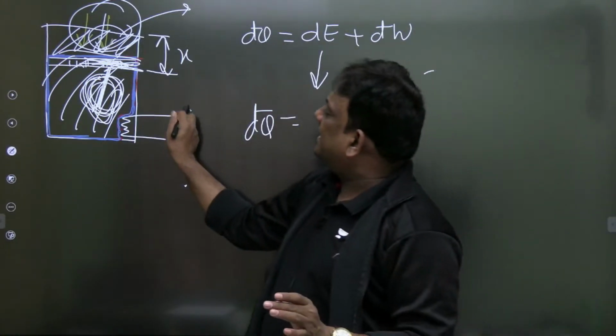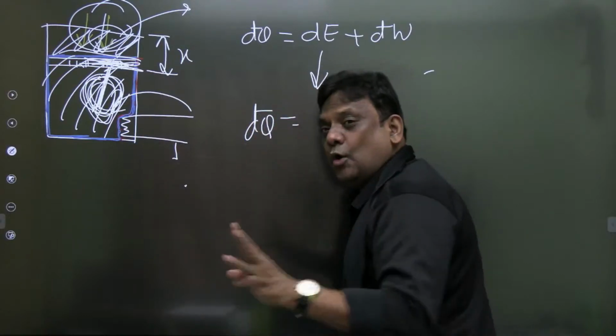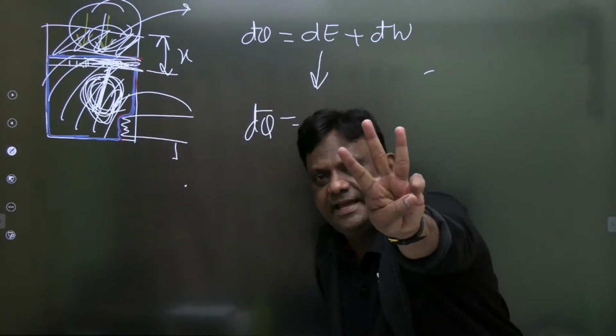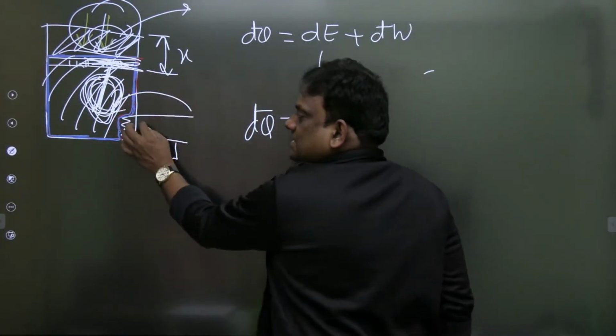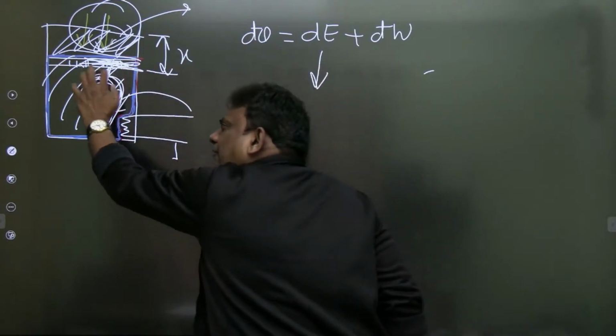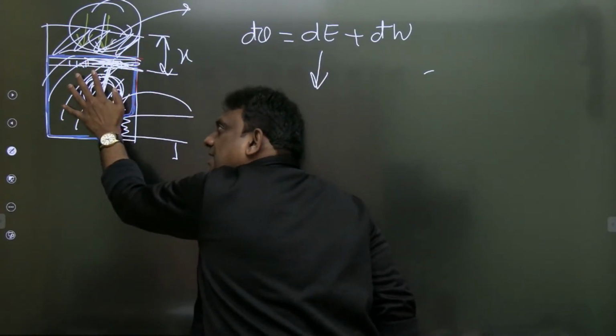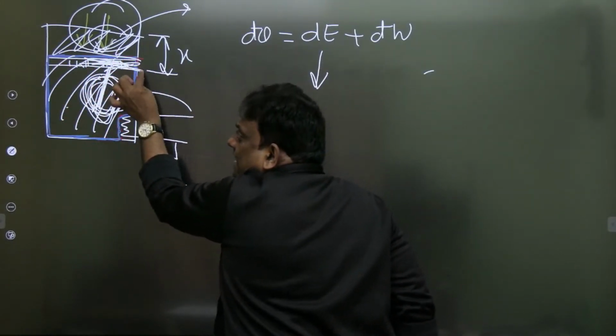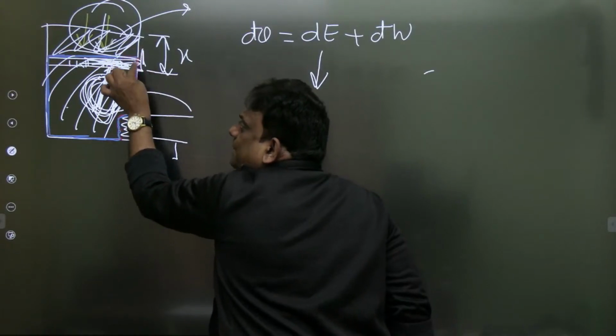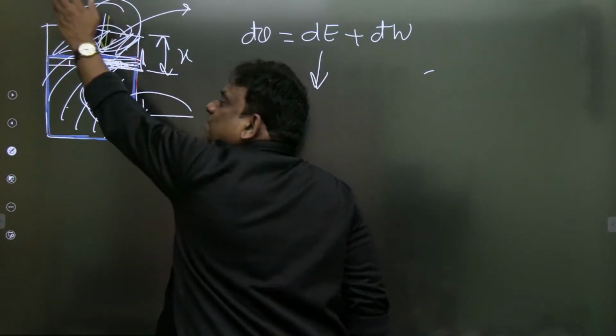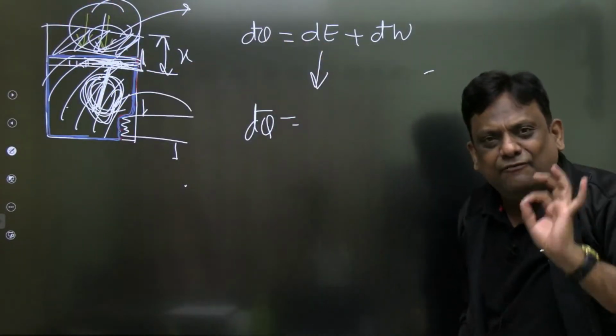So whatever the heat is supplied, देखो इसको 3 components में divide करेंगे. Whatever the heat is supplied by this electrical resistance, some of the heat is stored as internal energy, some is used for raising the potential energy of the piston, and some is used for displacing atmospheric air. All of you, have you followed?